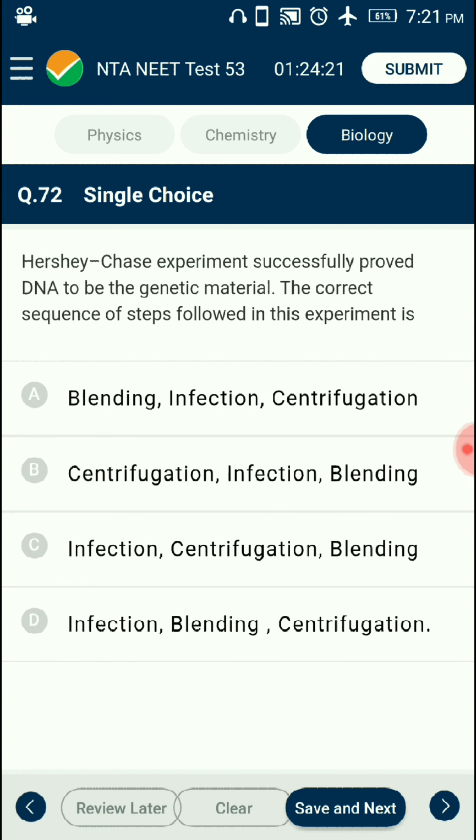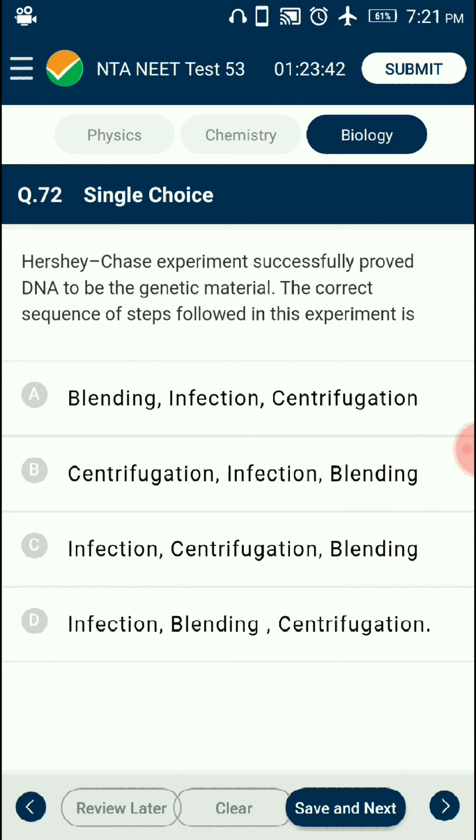Question number 72. The Hershey-Chase experiment successfully proved DNA to be the genetic material. What is the correct sequence of steps followed in this experiment? In the Hershey and Chase experiment, radioactive phages were allowed to attach to E. coli bacteria. Then, as infection proceeded, the viral coats were removed from the bacteria by agitating them in a blender. The virus particles were separated from the bacteria by spinning them in the centrifuge. This is known as centrifugation.